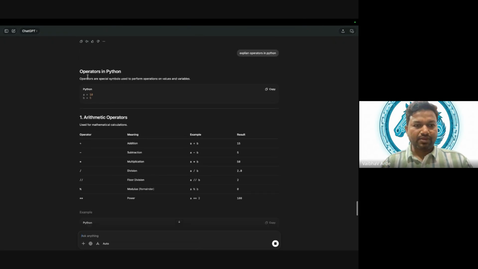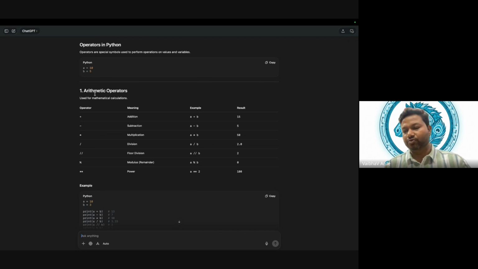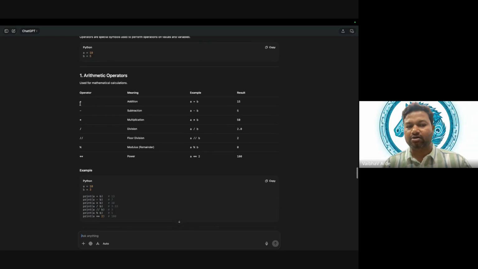So, okay, fine. So basically, arithmetic operators. Okay, let's go through the list. In Python, we actually have more. In other programming languages, the operators which are available in Python are a bit more, but all simple. Arithmetic operators, obviously: plus, minus, multiplication, division, floor division, modulus, and power.